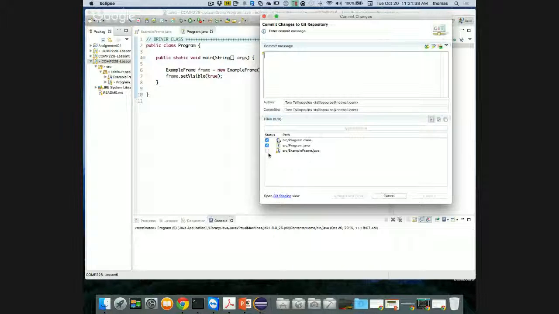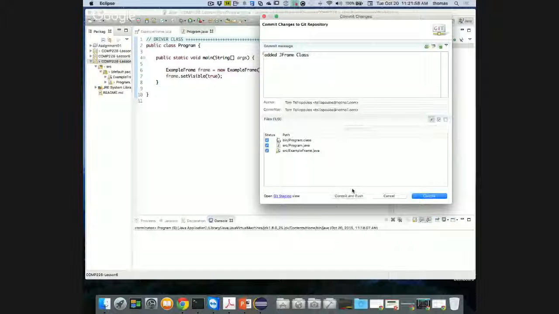If you notice on my status, I have to click on exampleframe.java, which is the new thing I've added. Let me click this on. Now I'm able to use a commit message, saying something like added JFrame class. Right? That's what I really did. It's a JFrame class called example frame. Okay, and I'm going to commit and push.